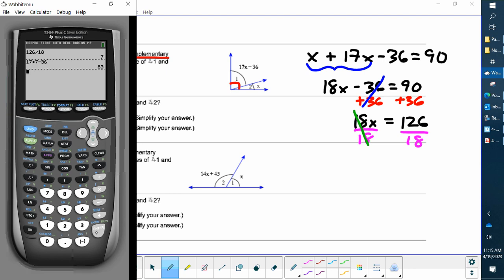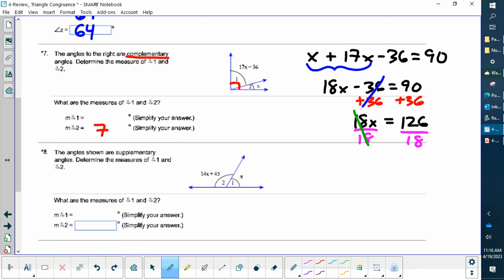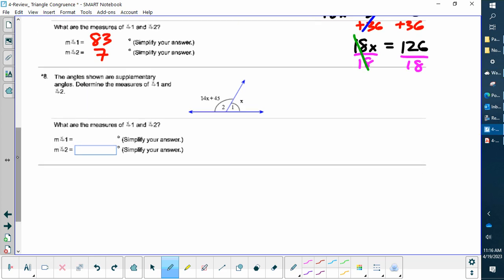Now, the reason I like to plug it in, it's kind of like double checking my work. Do these add up to 90? Yes, they do. Okay, so 83. I could have figured that out a lot easier, but again, plug it in, make sure you're doing the math right. Okay, next one, supplementary.